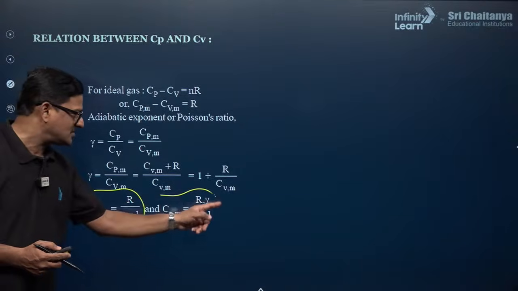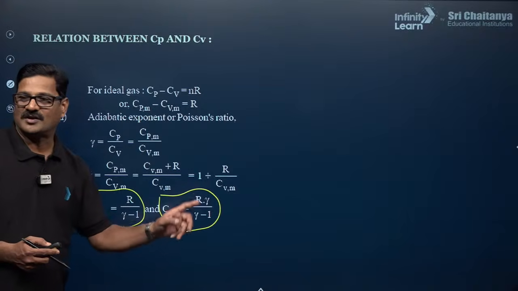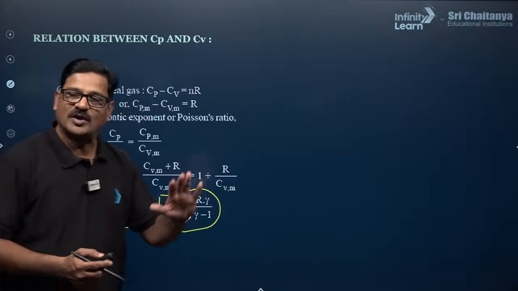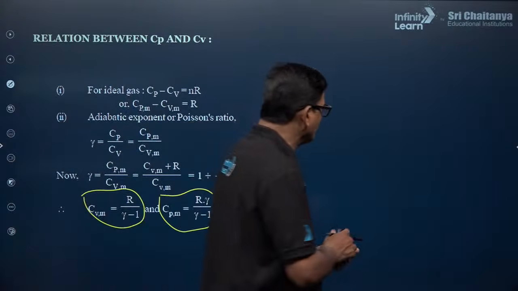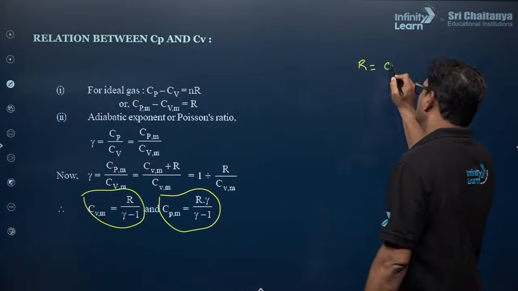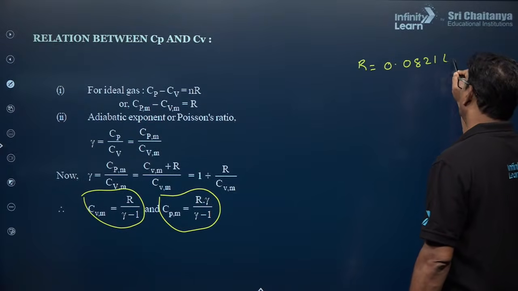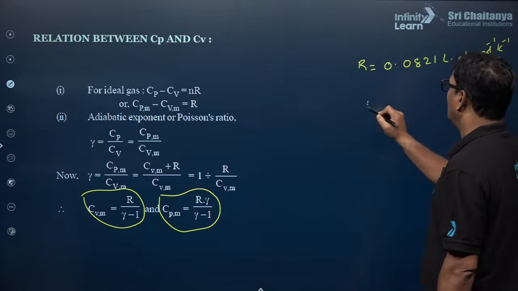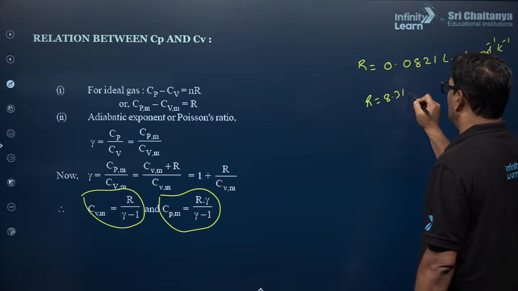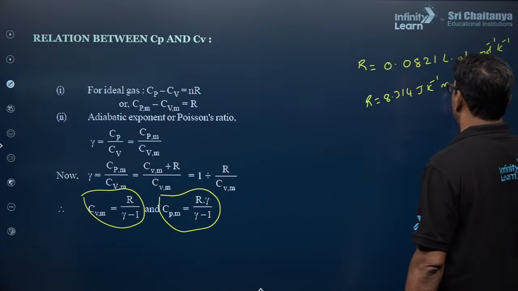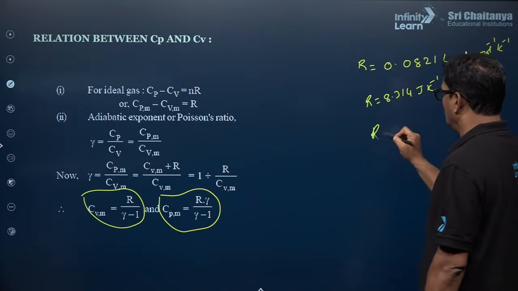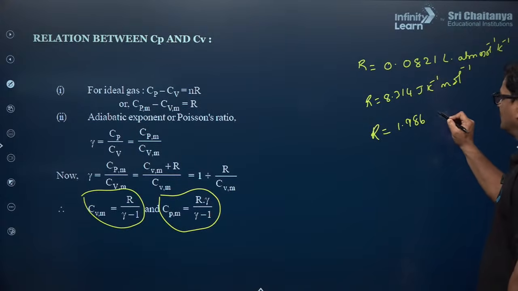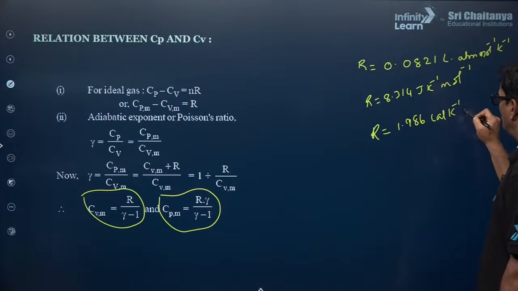Gamma is the Poisson ratio for diatomic, triatomic and monoatomic molecules. A triatomic molecule, you can say, is a polyatomic molecule. R value is going to be 0.0821 liter atmosphere mole inverse Kelvin inverse, and R value is equal to 8.314 joule Kelvin inverse mole inverse, and R value could be 1.986 calorie Kelvin inverse mole inverse.